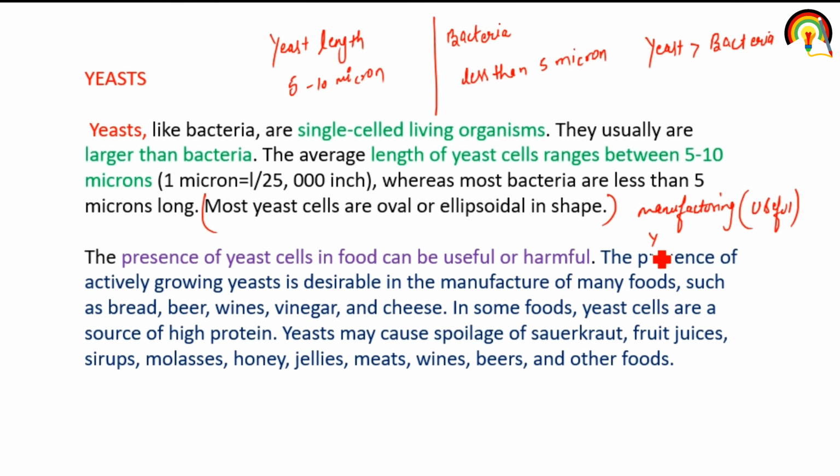And yeast cells can be a source of high protein. So it's very important. But yeast may cause spoilage of fruit juice, syrup, honey, jellies, meat, wine, beer and other food. So it can be harmful. So in one line, presence of yeast cell in food can be useful or can be harmful.